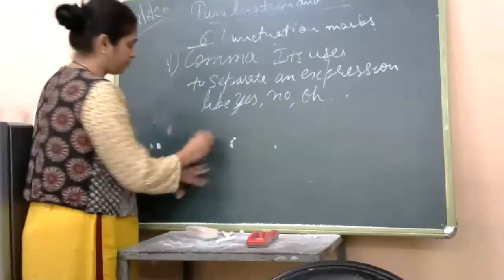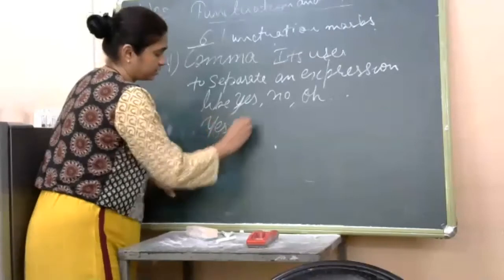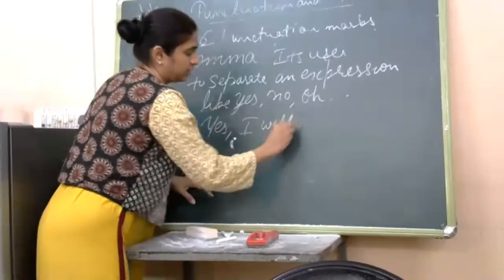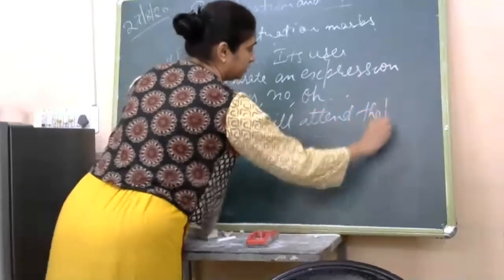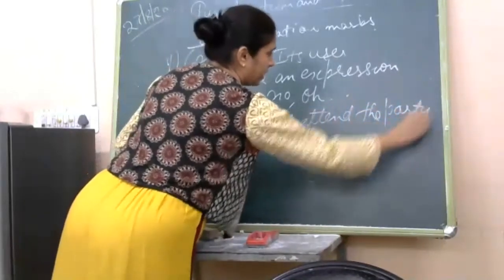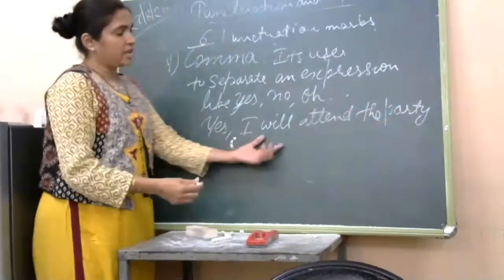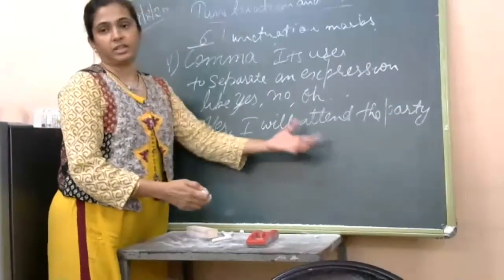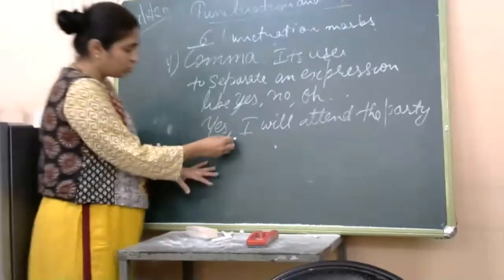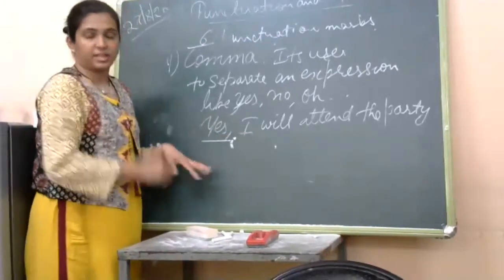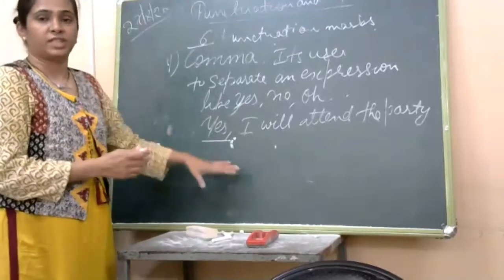For example, yes, I will attend the party. See, in this I want to say, I will attend the party. But to emphasize this sentence, we have used an expression yes also. We are emphasizing on it.